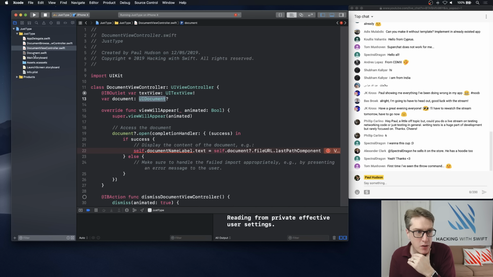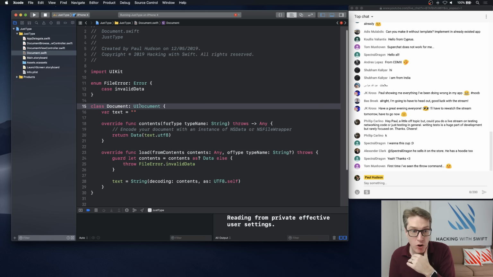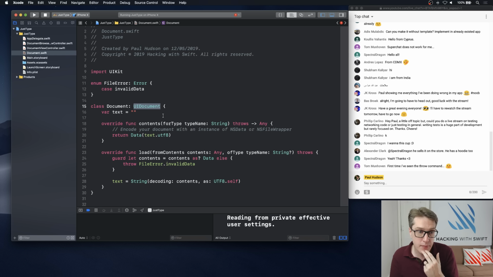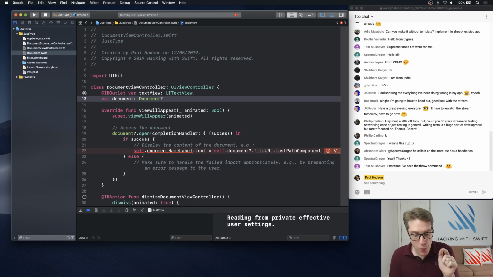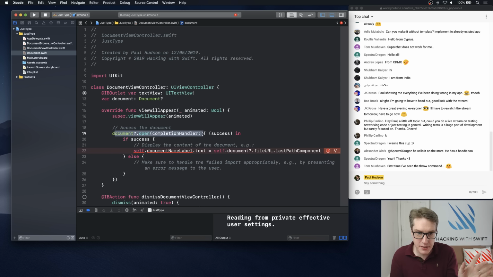We have our custom one called Document that inherits from UIDocument. But we now know this should not be UIDocument. It should be our exact type of document. So we can say just Document. Load our custom type of document. Not any type, has to be our custom type. And once that's done, this code will still stay the same, run, open the thing, just fine.